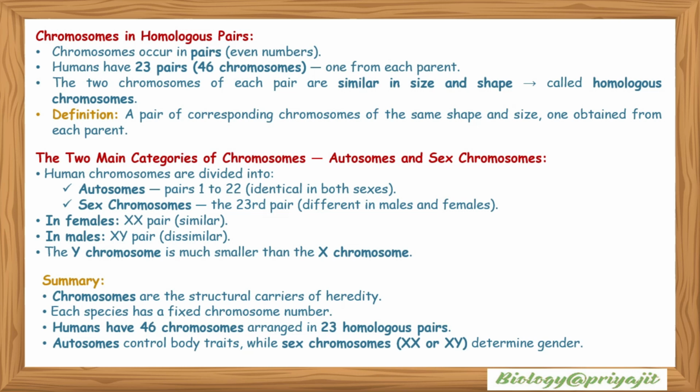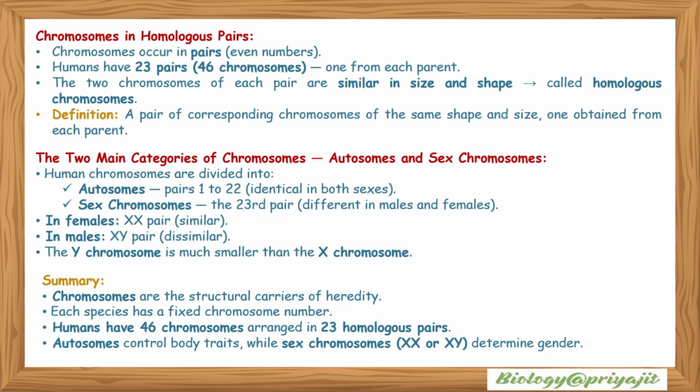homologous chromosomes. So what is the definition of homologous chromosome? A pair of corresponding chromosomes of the same shape and size obtained from each parent. The two main categories of chromosomes are autosomes and sex chromosomes. Human chromosomes can be divided into autosomes